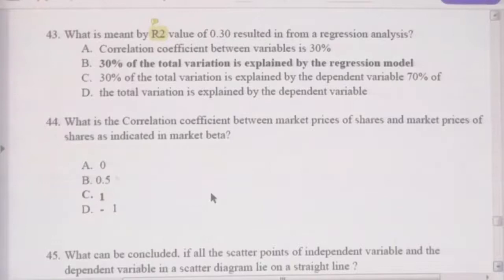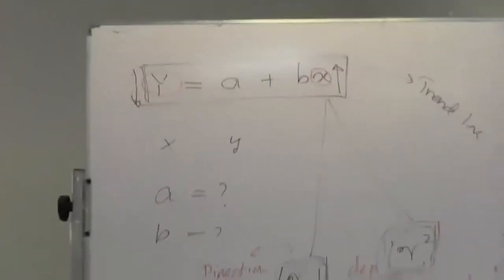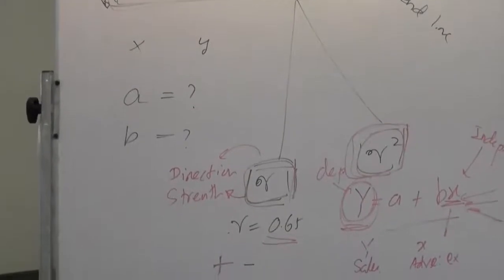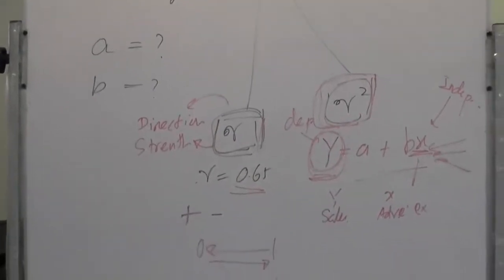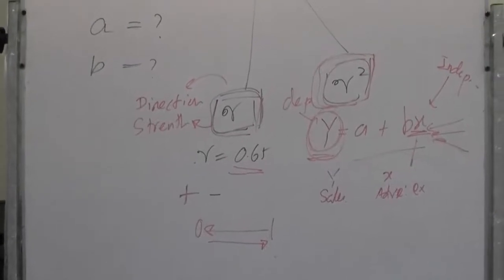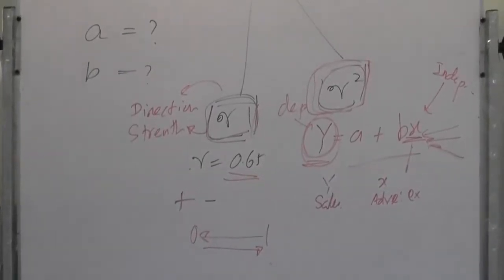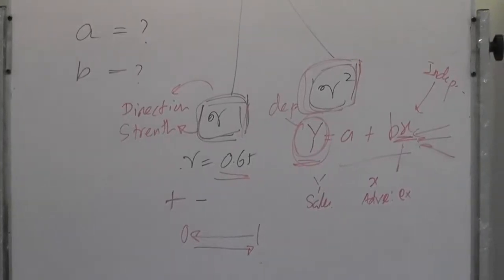Can we take the right screen? Now see, R squared. I have taken Y as sales and X as advertisement expenses. Now that model is Y equals A plus BX, where X represents advertisement and Y represents sales. That means by using advertisement expenses you can forecast Y. Now R squared says, once you use advertisement expense to predict sales, what is the accuracy of that? People can ask, what is the accuracy of that model?